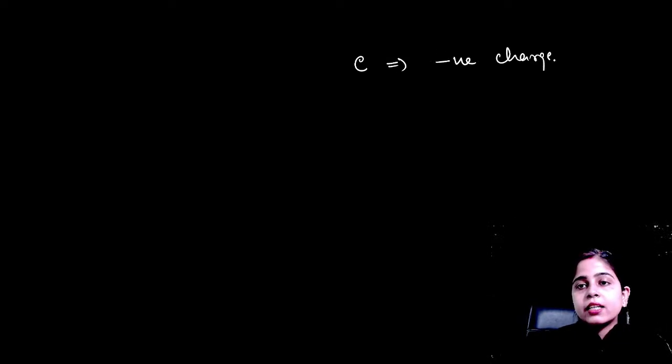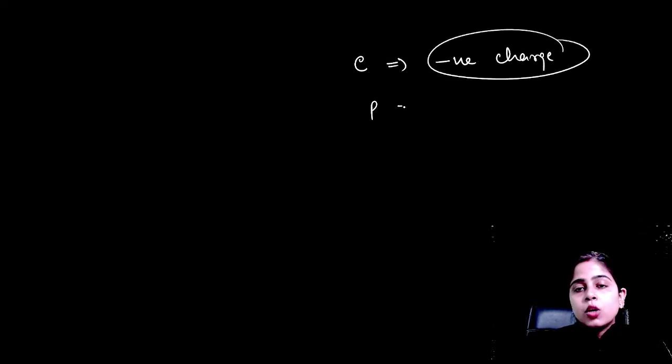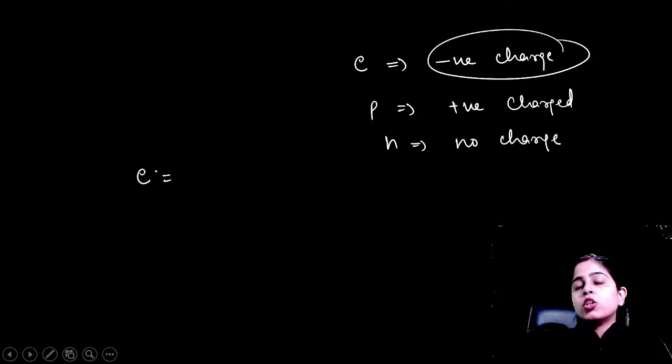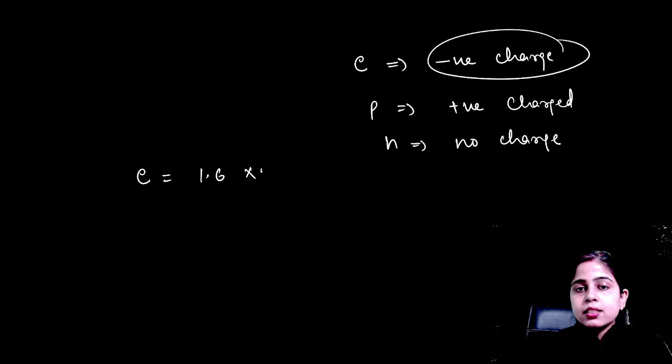Okay, so see, electron has negative charge. These are negatively charged particles. Protons are positively charged particles. And neutrons have no charge. Now electrons and protons have the same numerical value of charge, that is 1.6 × 10^-19 coulomb.